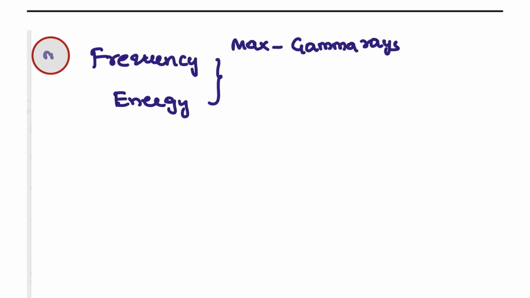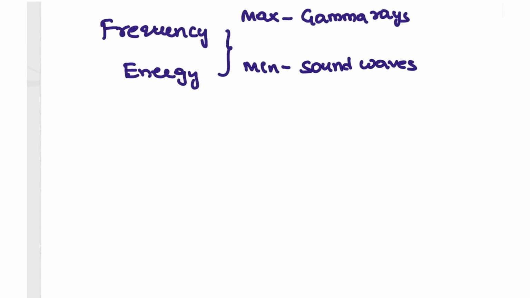Next, moving on to radiology. Radiology is about frequency, how much the frequency is and how much energy it produces. If you consider these two, both have to be in the higher range. The maximum is for gamma rays, which have the maximum frequency and also maximum energy. And what is the minimum? The minimum is for sound waves, which we use for ultrasound machines, right? This is how frequency and energy are arranged.